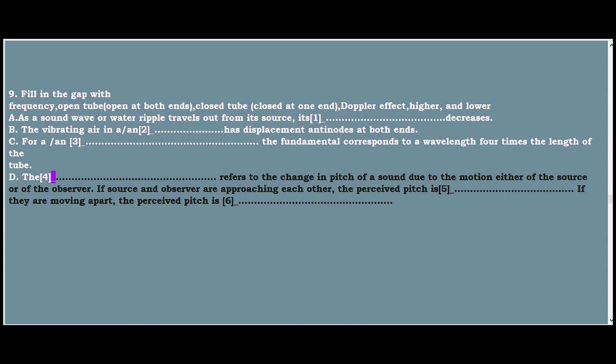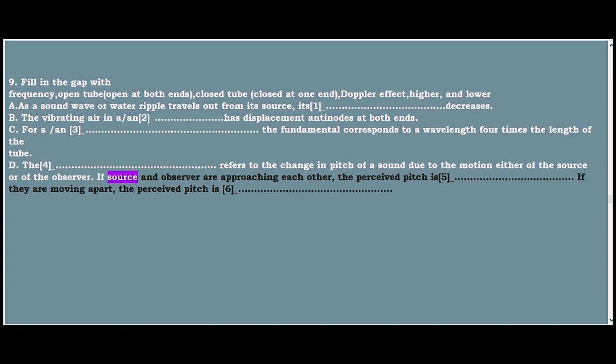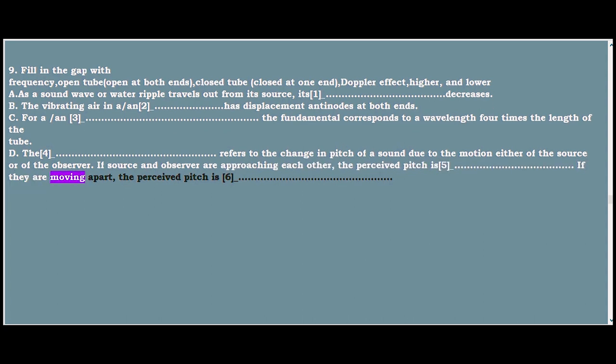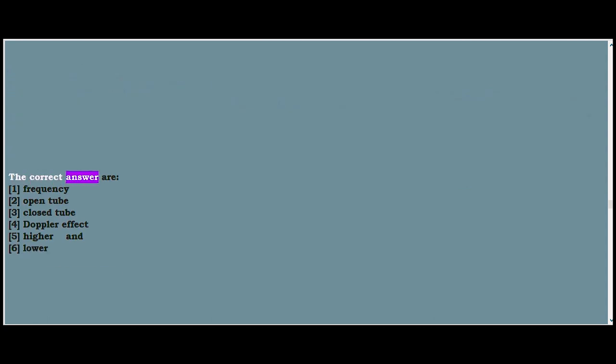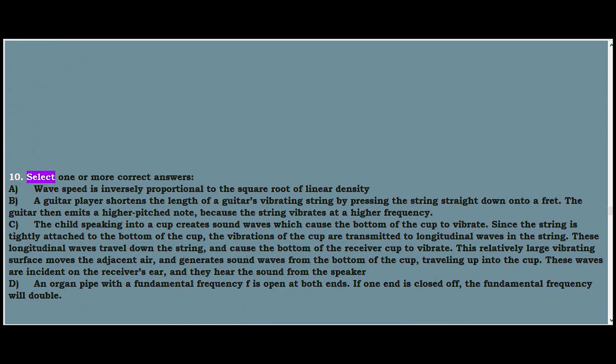D. The 4_ refers to the change in pitch of a sound due to the motion either of the source or of the observer. If source and observer are approaching each other, the perceived pitch is 5_. If they are moving apart, the perceived pitch is 6_. The correct answers are 1. Frequency, 2. Open tube, 3. Closed tube, 4. Doppler effect, 5. Higher, 6. Lower.